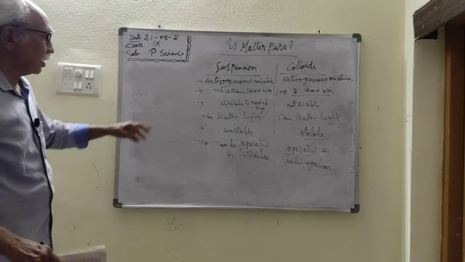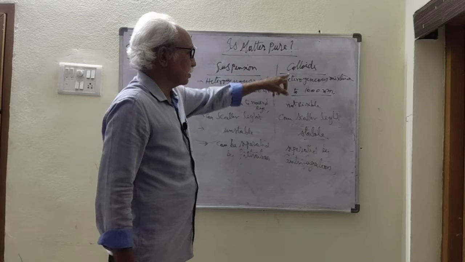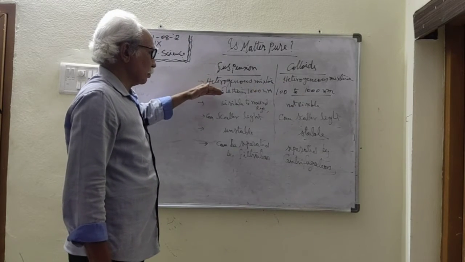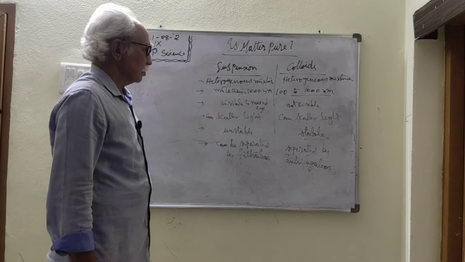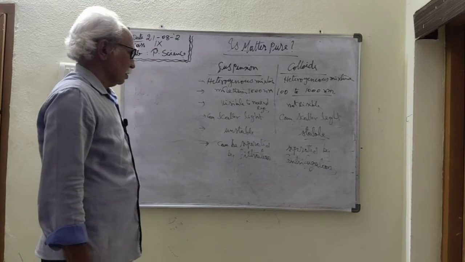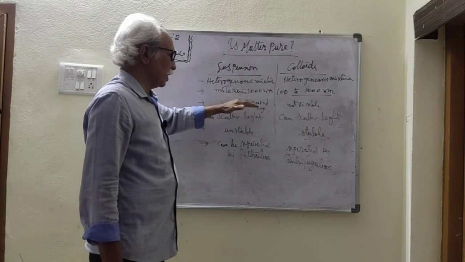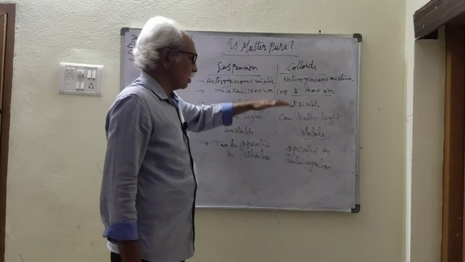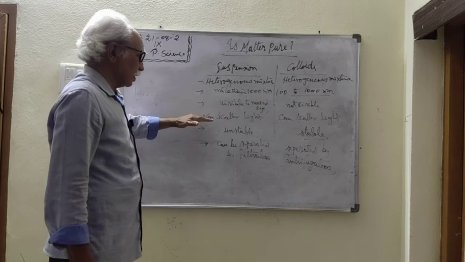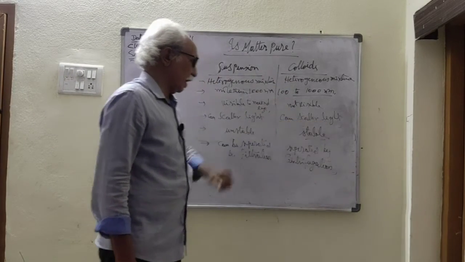So what are the properties here? Suspension is a heterogeneous mixture. Colloids are also heterogeneous mixtures. Suspension particles are more than 1000 nanometers. Colloids are 100 to 1000 nanometers. Suspension particles are visible to the naked eye. Colloids are not visible to the naked eye. Suspension particles can scatter the light. Colloids can also scatter the light.